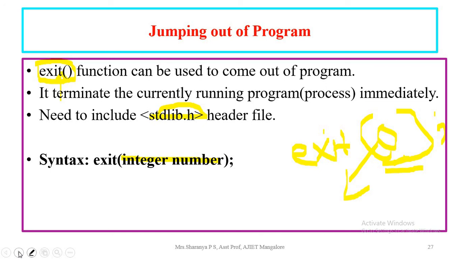In this session, we have majorly discussed 4 different unconditional statements. One is goto, where it is used to go to a specific code in the program. Next, we looked into break, which is used to completely break the looping statement. Next, we checked continue, which will just continue with the next iteration by skipping the current iteration. And lastly, we checked the exit function, which will terminate the entire program itself.